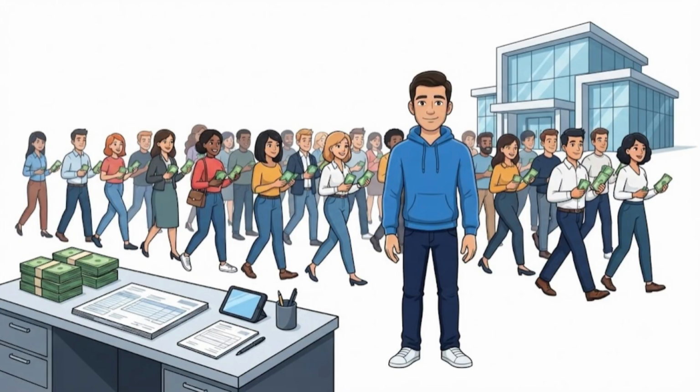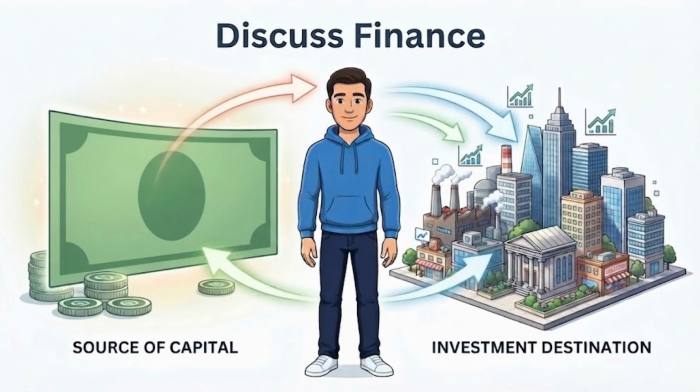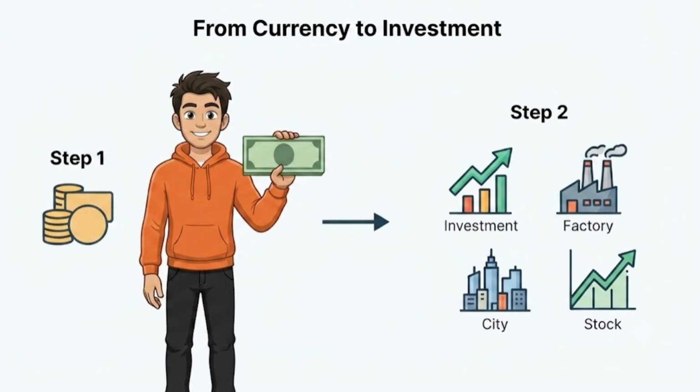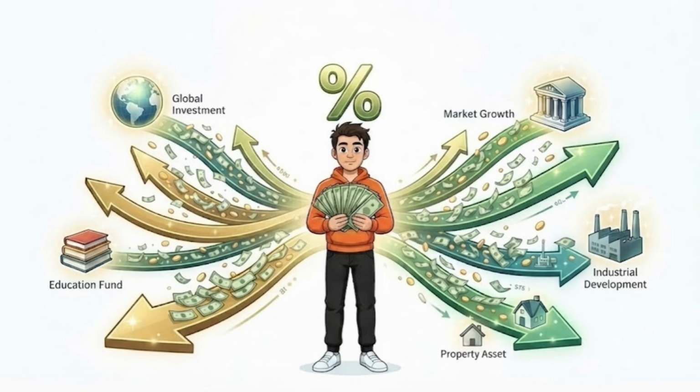Now imagine millions of people making that exact same decision. So they all start moving their money to the place offering the better return. Exactly, but before they can invest there, they first need that country's currency. So first they buy the currency, then they invest. Exactly, and when millions of investors start buying that currency, demand increases. And as we've already learned, higher demand can increase its value. So that's why everyone gets excited whenever interest rates change.